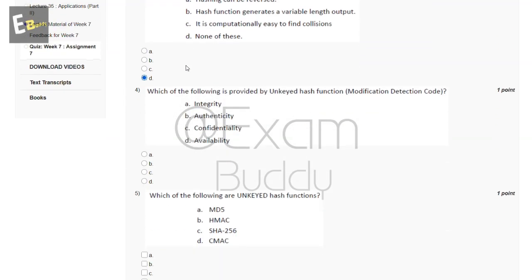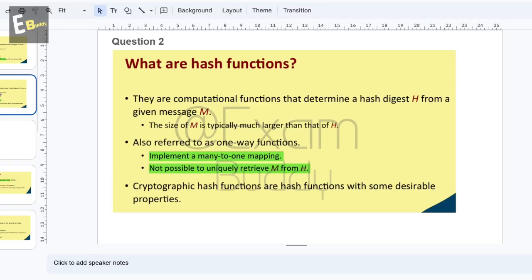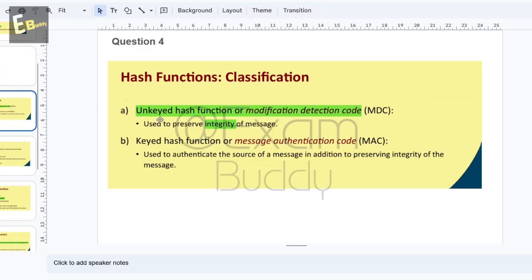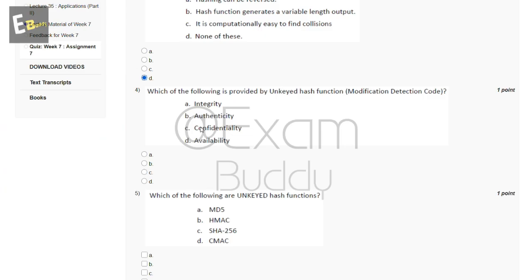Now the fourth question is, which of the following is provided by unkeyed hash function, modification detection code? So these are the options: integrity, authenticity, confidentiality, availability. So let's check the answer of our fourth question. So question fourth, unkeyed hash function or modification detection code provides integrity. So the answer of our fourth question is A.